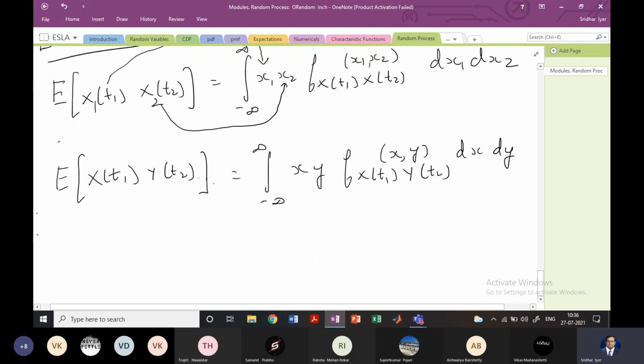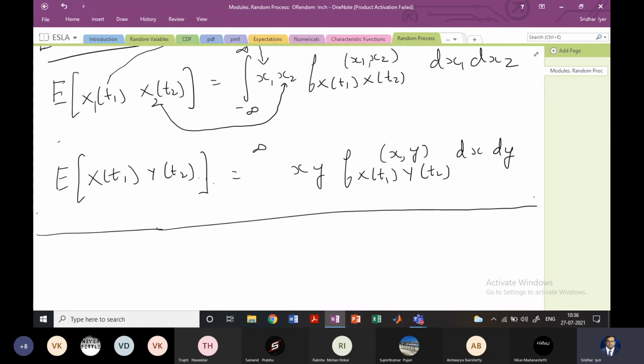Till now, everything that we just discussed was an extension of what we have done in the case of random variables. However, there are some aspects which are new in the case of random processes, and we want to understand those new aspects as well. Once we are confident with them, we can go ahead and solve the numericals.